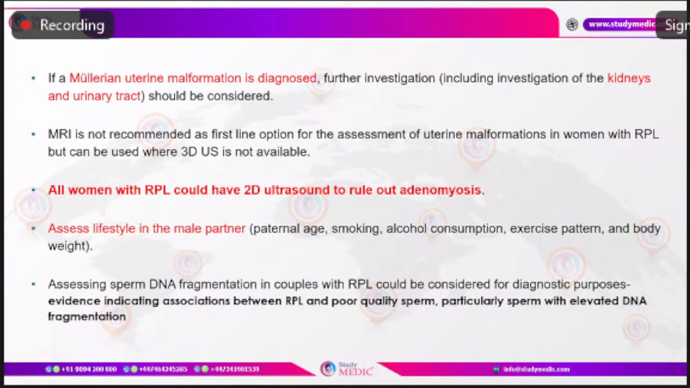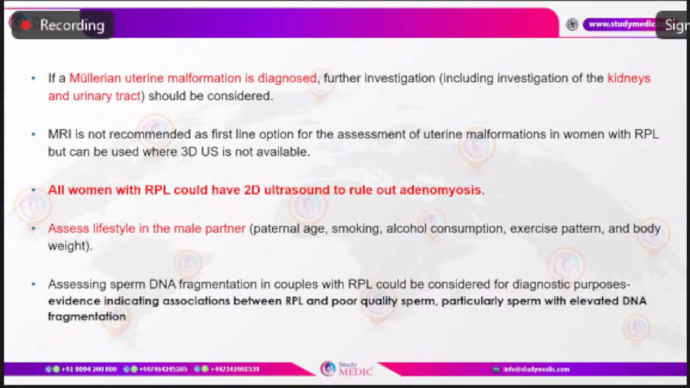Coming to the male factors. The male factors we need to talk about while we do a thorough history and evaluation: we have to ask about the paternal age. Like the maternal age, the paternal age also has some impact on the pregnancy loss. Smoking, alcohol consumption, exercise pattern, as well as body weight. These are the lifestyle factors of the male partner which need to be assessed.